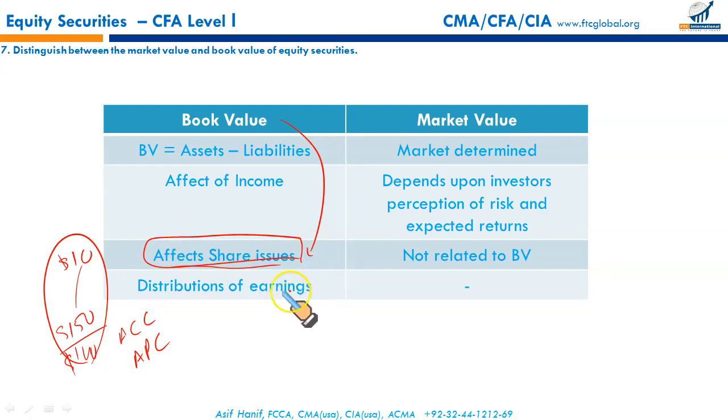And when you distribute your earnings, they are paid out of equity, because any dividend to be paid, whether it's a cash dividend, a property dividend, or a stock dividend, is paid out of retained earnings, and retained earnings is equity. So distribution of earnings can lower your equity. Market value is not related to book value. Market value is determined by the investors' perception of risk, expected return, as well as the fundamentals, the economic circumstances, and so on and so forth.